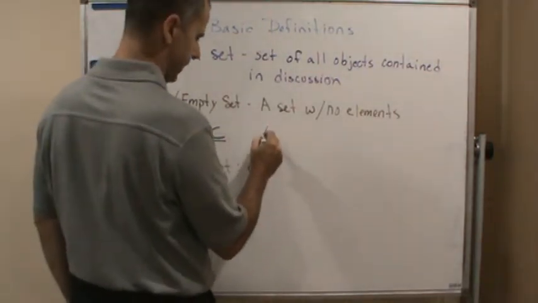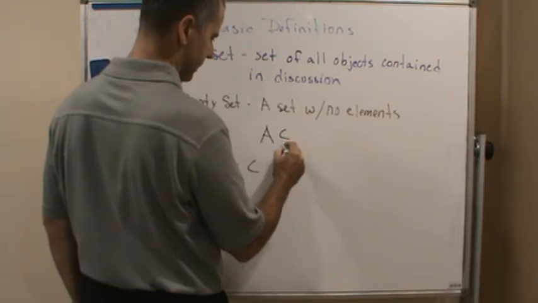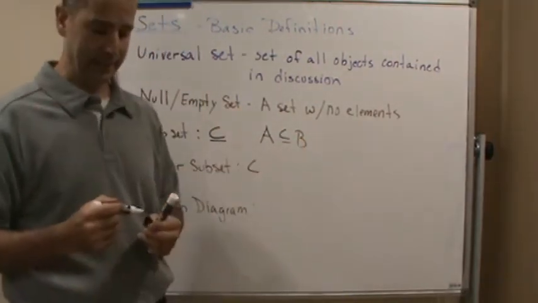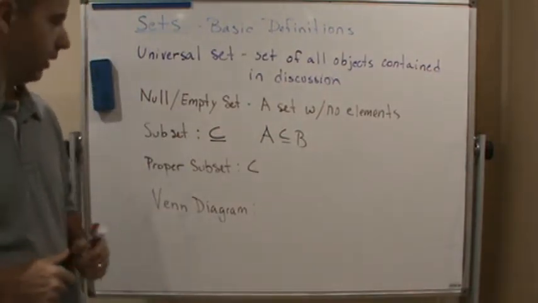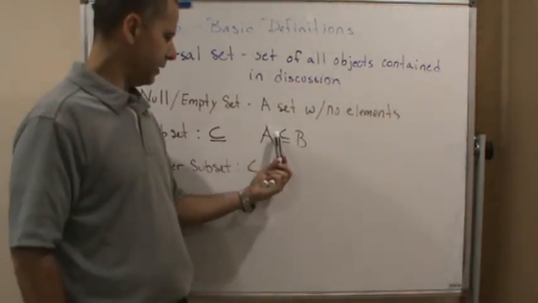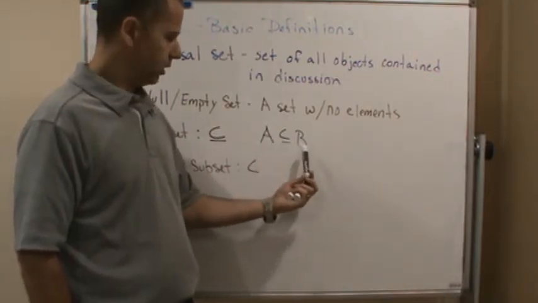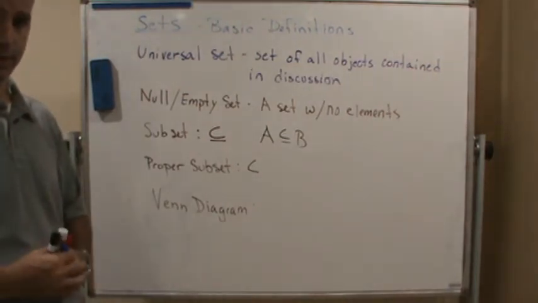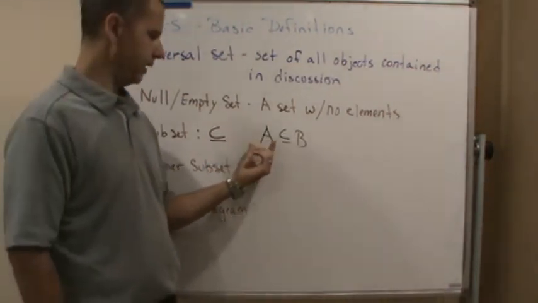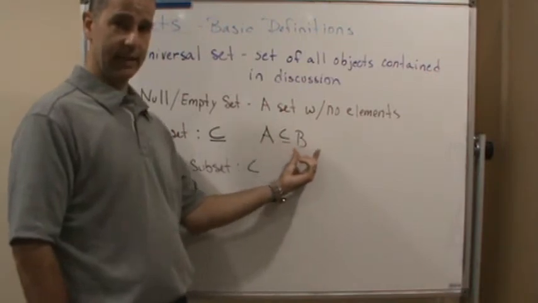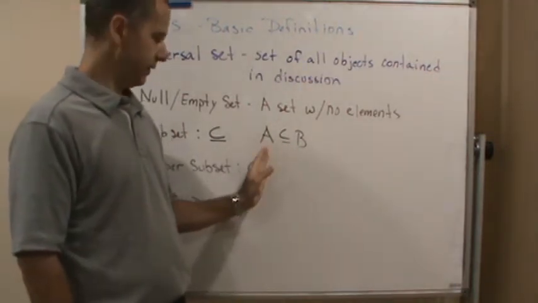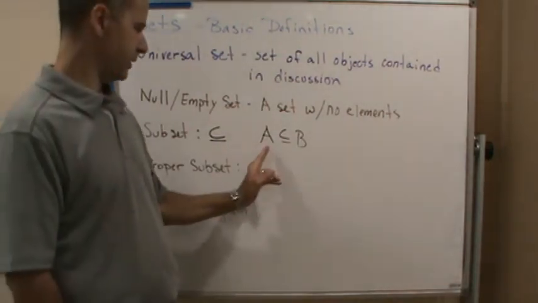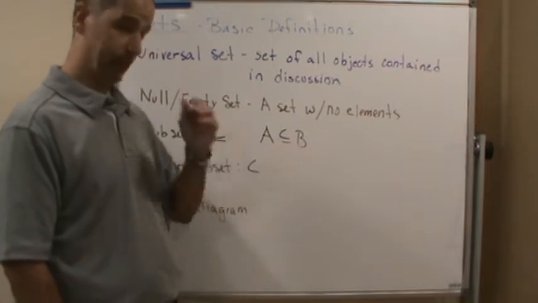So we would write it like this: A is contained in B. A is a subset of B if all the elements of A are also in B. That's the definition of a subset. If all the elements of one set are contained inside another set, then that set is a subset of the other set. In this case, we're saying that A is a subset of B.